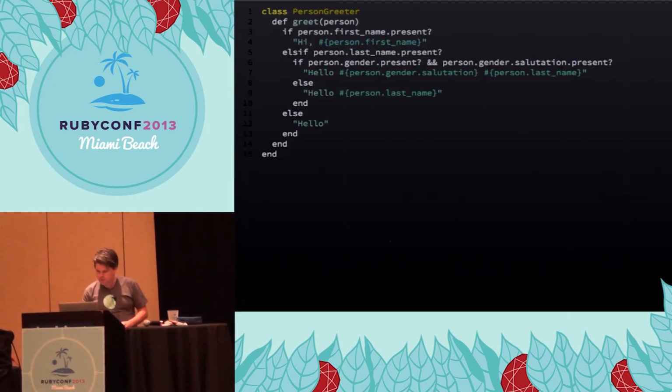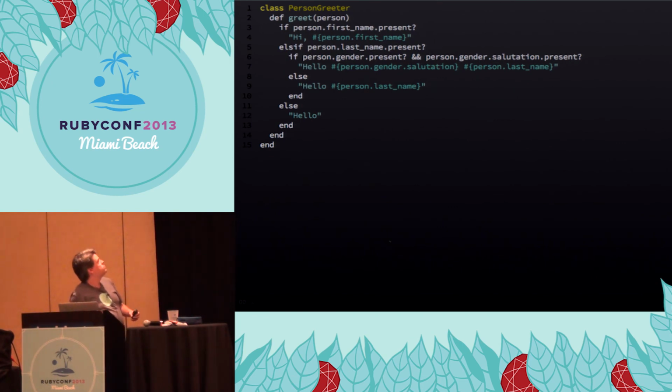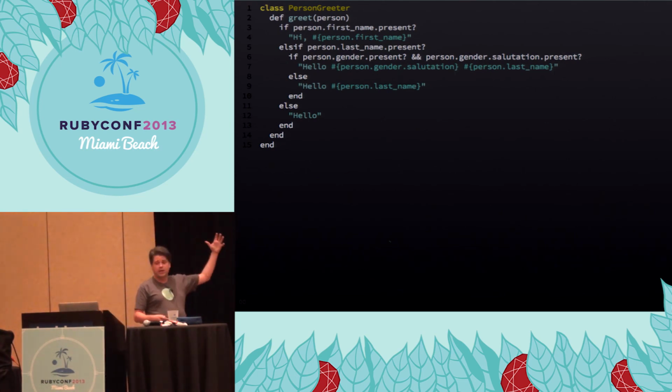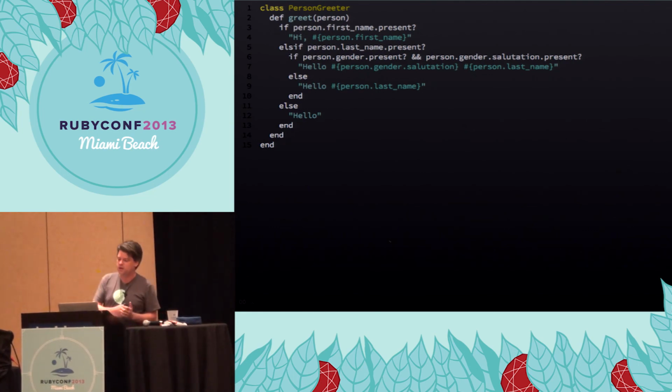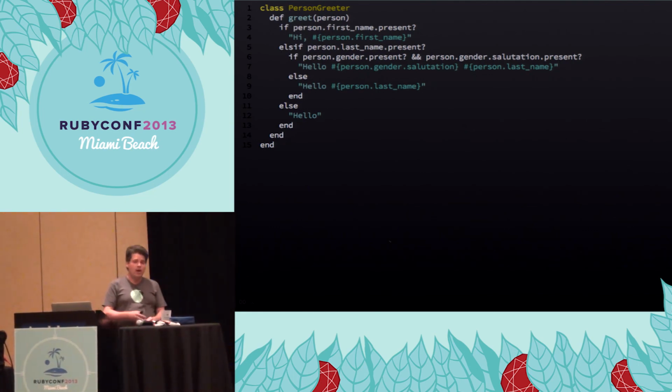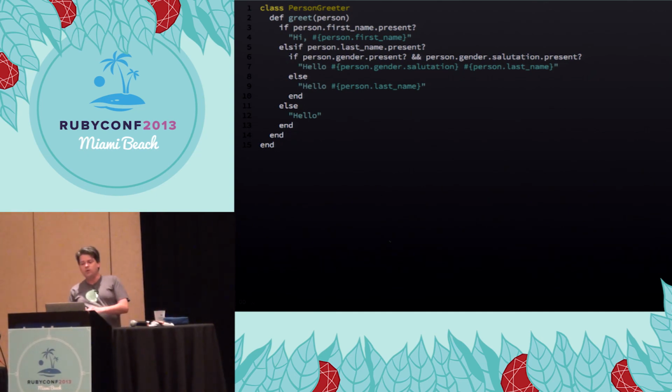Here's some code that we will not be allowed to write. We have a very sophisticated greeting method now that is going to give you a casual greeting, hi Bob, if we know your first name. If we don't, but you have a last name, then we're going to see if you have a gender, and if your gender also has a gender-specific salutation, and if all that is true, we will say, hello, Mr.